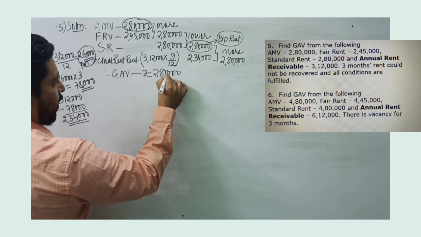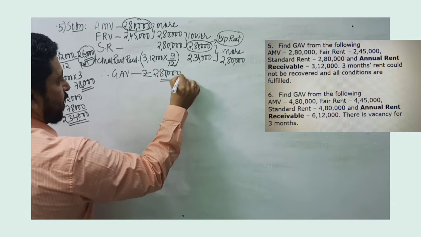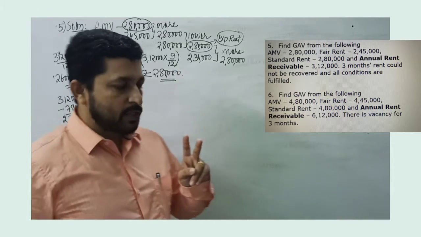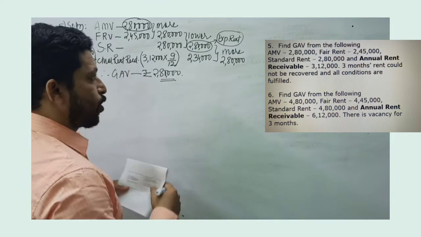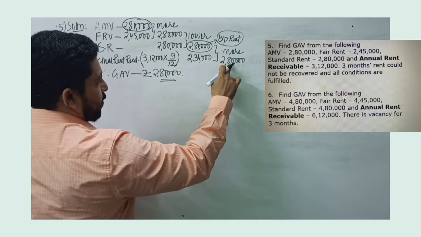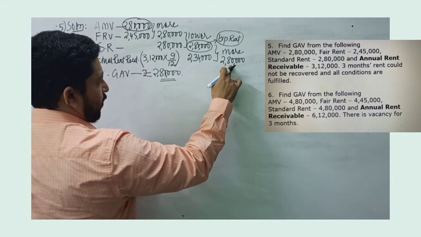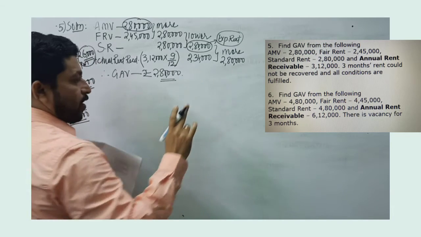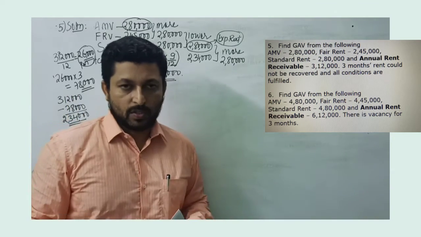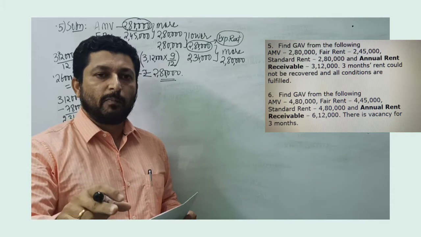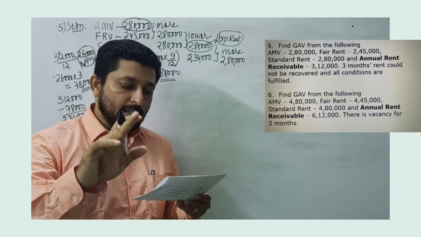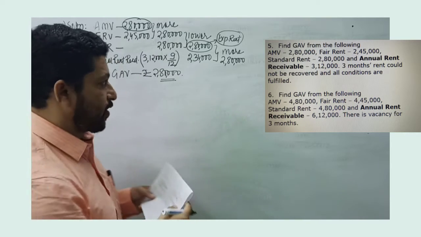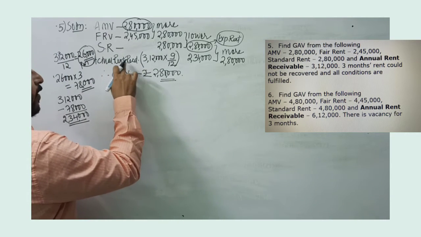So once again, I am telling you, to go to step 4, 2 conditions are to be fulfilled. First one is expected rent should become gross annual value. Yes, expected rent has become gross annual value. Second condition is there must be vacancy loss. Interestingly, in this problem, there is no vacancy loss. Rather, 3 months rent could not be recovered is given. So this is actual rent received.